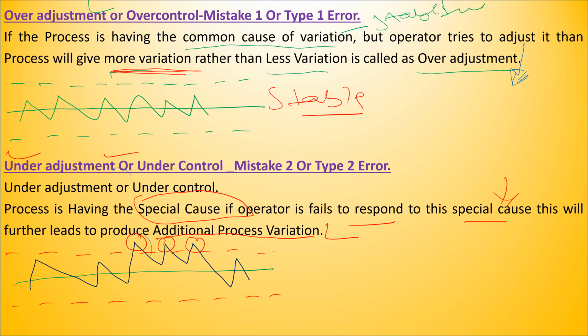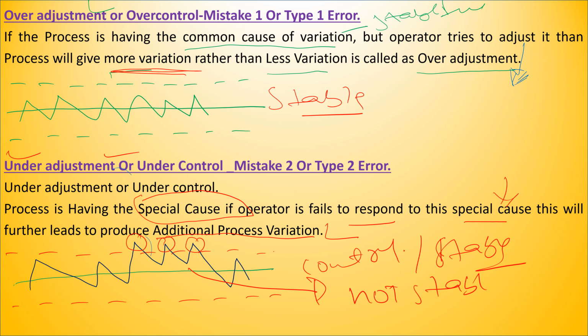You have to take action on these points to bring the process under control or make it stable. Presently, this process is not stable. You have to work on it. You have to bring all the points below the upper control limit.